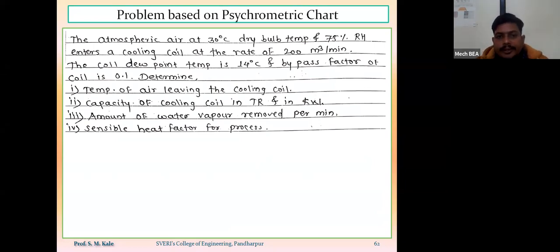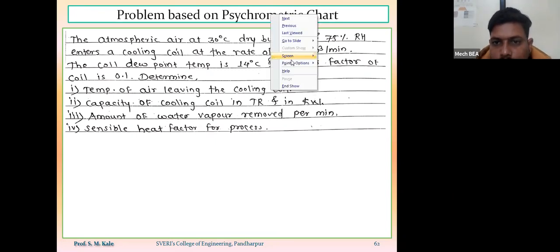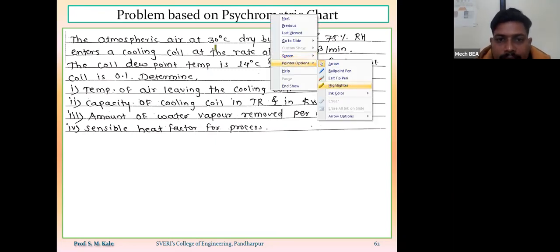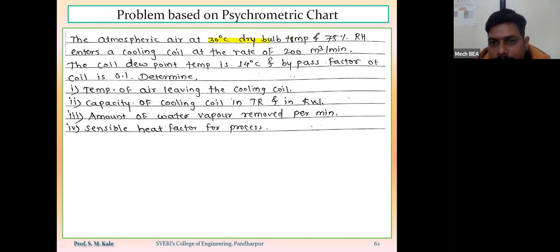The atmospheric air at 30 degrees centigrade dry bulb temperature and 75% relative humidity enters a cooling coil at the rate of 200 meter cube per minute.